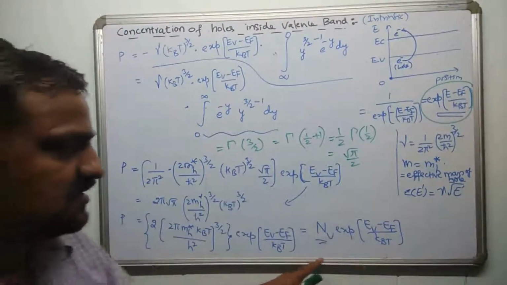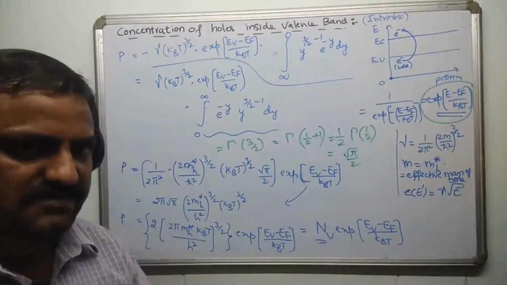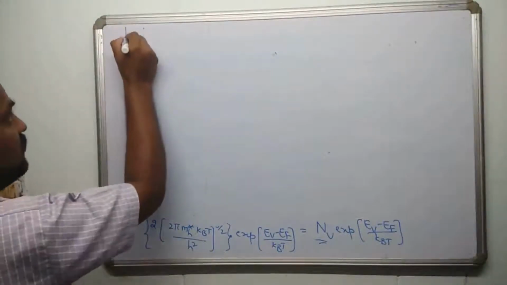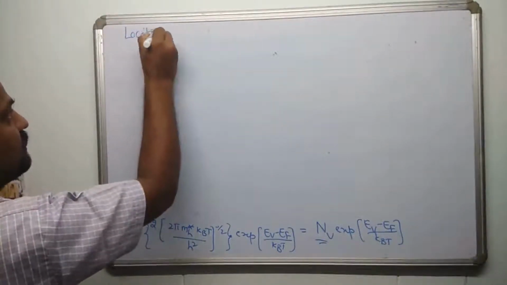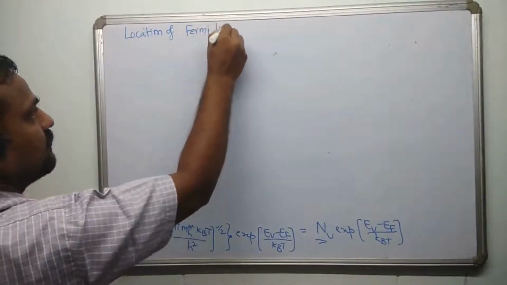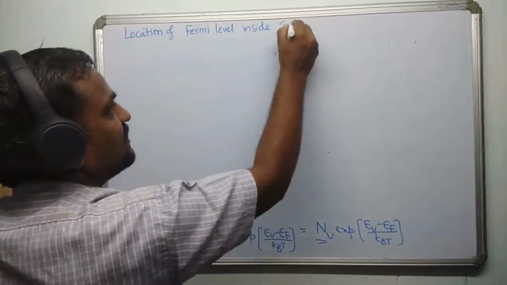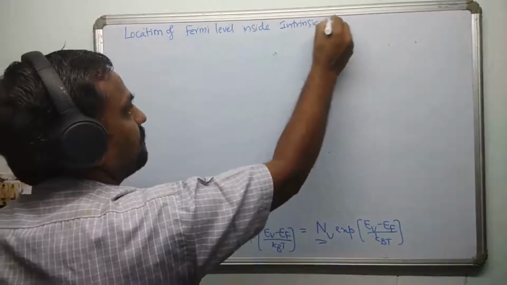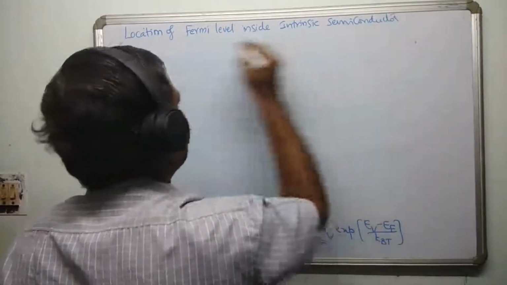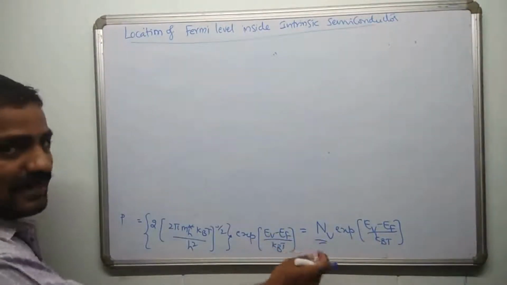So I'm going to erase this. I have written this only to show that we have done this in the previous video. So the article is location of Fermi level inside intrinsic semiconductor. So we are going to calculate where this Fermi level lies. Let me recapitulate here.